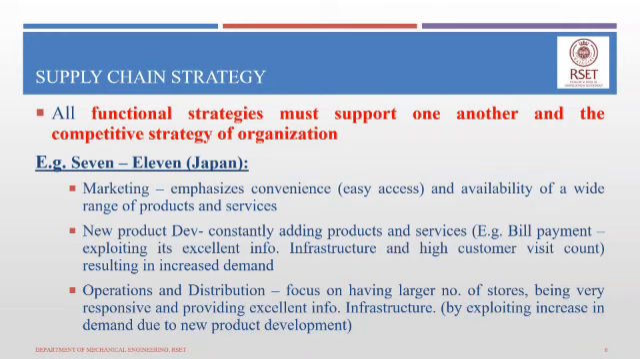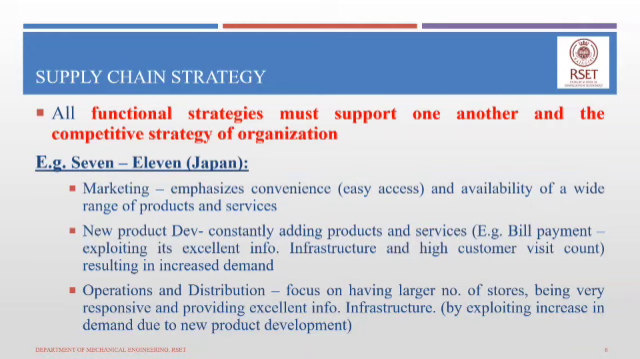So now this is basically an organization which is involved in a retailing business. Their competitive strategy as a whole is to ensure that customers have convenience or easy access to products, at the same time also ensuring high variety of products. So they give importance to convenience, and at the same time access to a wide range of products and services. This is their competitive strategy for 7-Eleven Japan.